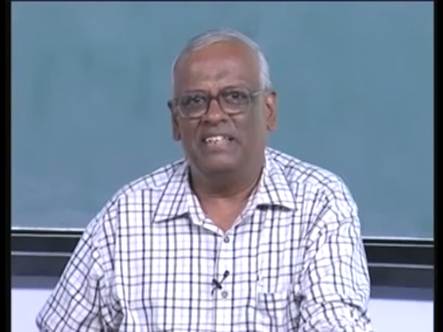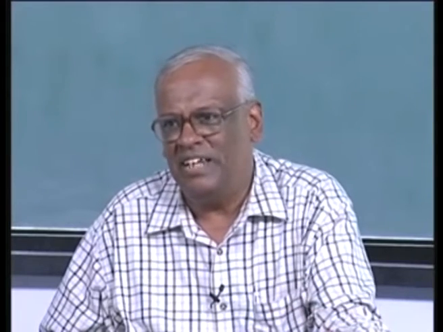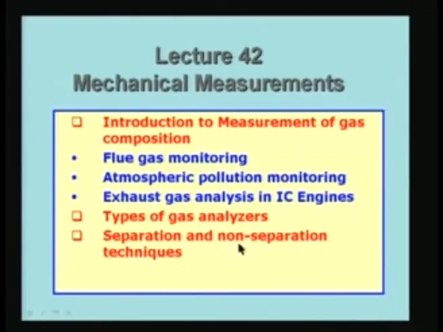So, what are the types of gas analyzers? We are going to look at the types of gas analyzers which are used, and broadly we can categorize them into two kinds. One is called separation and the other is called the non-separation technique. Separation technique is where if you have for example a mixture of gases, you would like to separate the gases before finding out how much is the concentration of each one of them. So, that means before the measurement a separation of the species is going to take place. In the non-separation technique, it is not necessary to separate them out. The entire gas mixture is sampled and the constituents are measured when they are in the mixed state. So, the separation and non-separation techniques are two main categories.